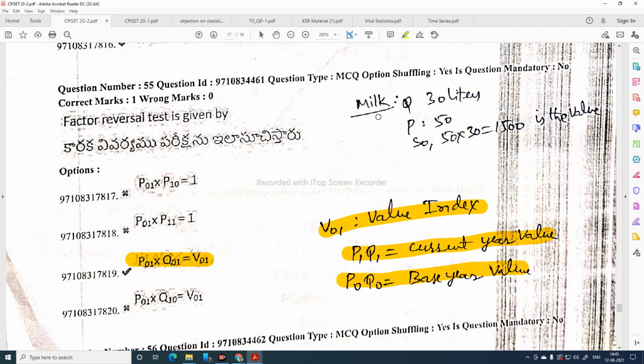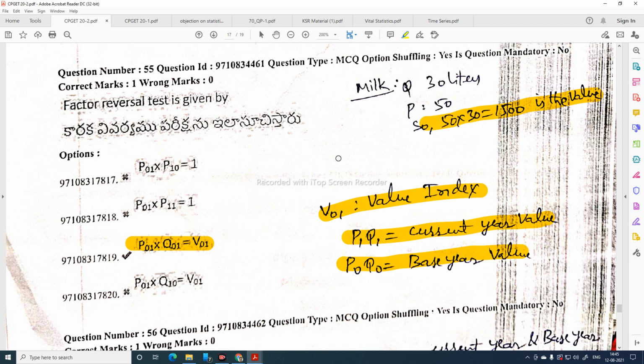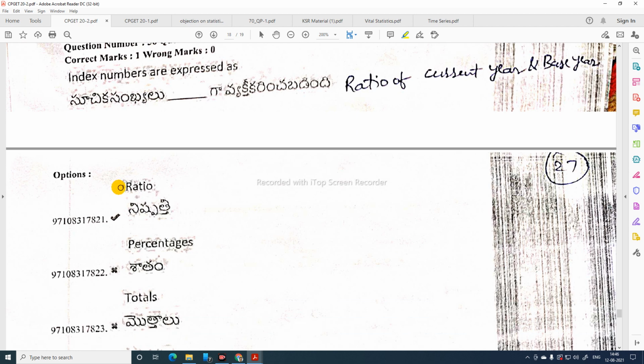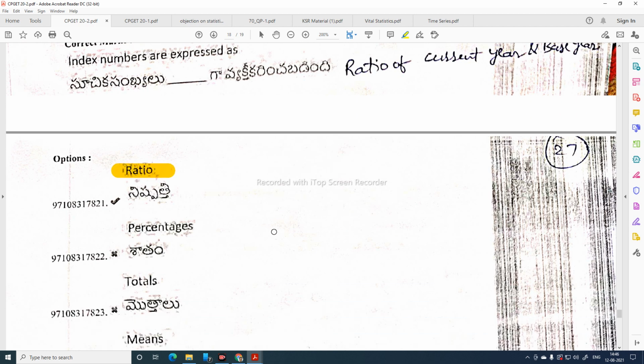If I consume 30 liters of milk for 1 month, 1500 is the value given by me to the milk. So this is P into Q, which gives us the value of the commodity. Index numbers are expressed as ratios in percentages. So ratio is the correct answer.